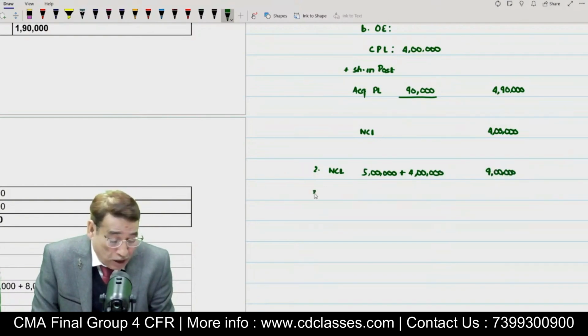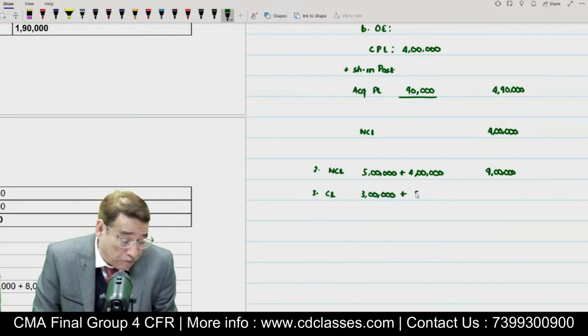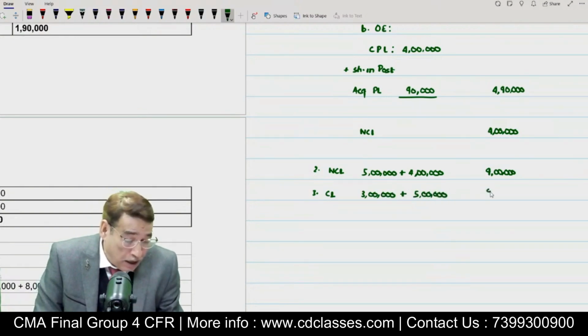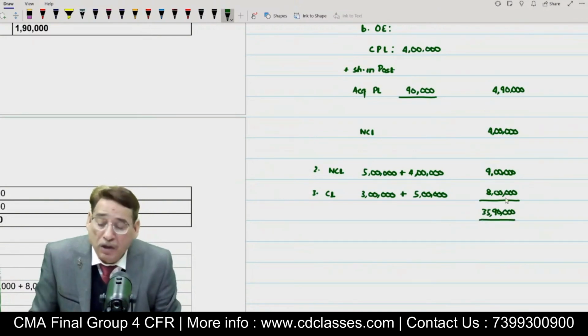And then I am going to write here current liability. As far as current liability is concerned, I am going to write 3 lakhs, and then I am going to add 5 lakhs. Ultimately, it will be equal to 8 lakhs. Then kindly total it on your own to know whether the total is coming to 35,90,000 or not, because the asset side was 35,90,000. This is how we are supposed to do this particular question.